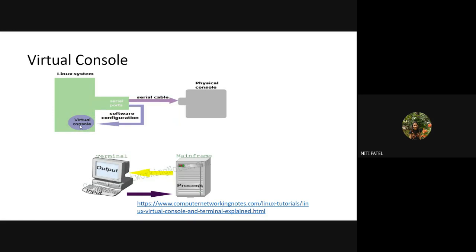Okay, so whenever you enter into the virtual console, it will always ask you to log in as root. So you give the password.